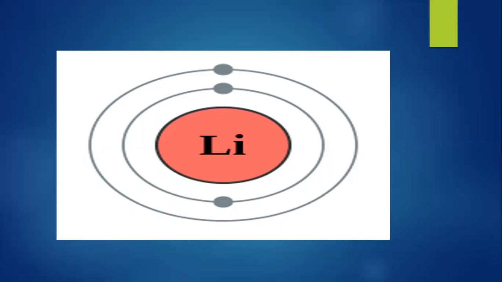As we have discussed in the previous lectures, it is better for you to remember at least the first 20 elements and their atomic numbers. If you know the atomic number, it will become much easier for you if there comes a question in your exams that asks you to do the electronic configuration of lithium, or show the arrangement of electrons in lithium. If you know that lithium's atomic number is 3, it means that it is having 3 protons and 3 electrons outside the nucleus. So how are you going to arrange them? You are going to place 2 electrons in the first shell, and then the 1 electron that is left will be in the second shell.